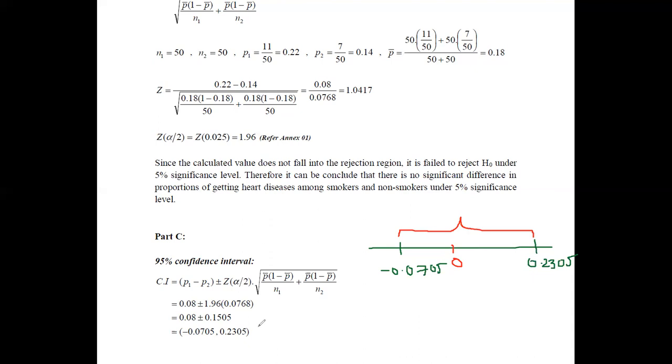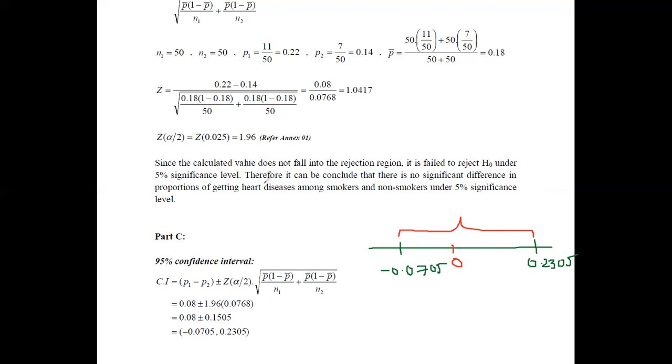Therefore, it is reconfirming the result that you have obtained earlier. It means that we can say the difference is equal to 0. Since 0 is included in this region, we can say that the difference among proportions is 0. It means there is no difference among these two proportions of getting heart diseases for smokers versus non-smokers.